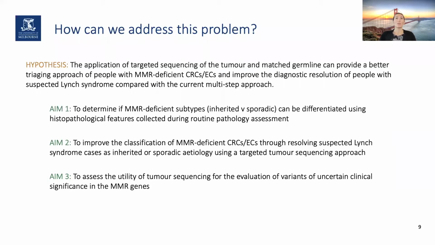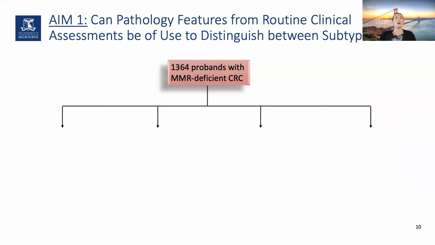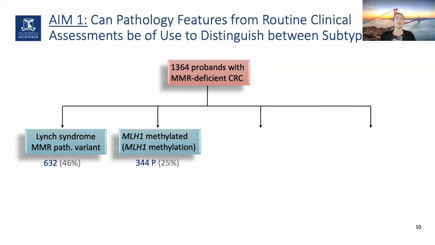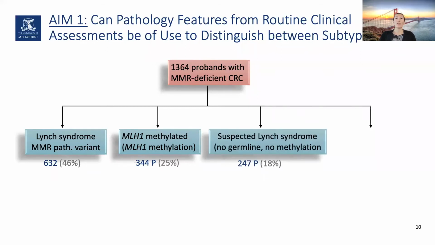So to do that, we looked at how many of each subtype we have in this MMR-deficient colorectal cancer group. We found that 632 had a pathogenic variant. 25% have shown positive for MLH1 methylation. 18% were suspected Lynch syndrome, and unfortunately 10% were classified as not having enough data to be categorized in one of the subtypes.